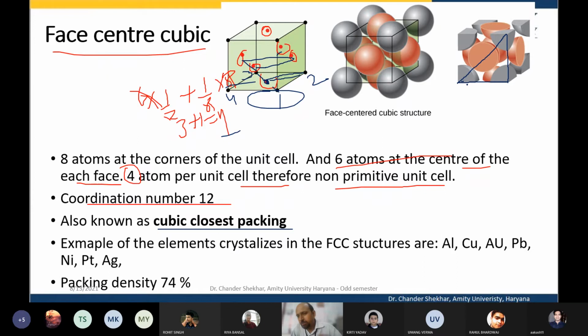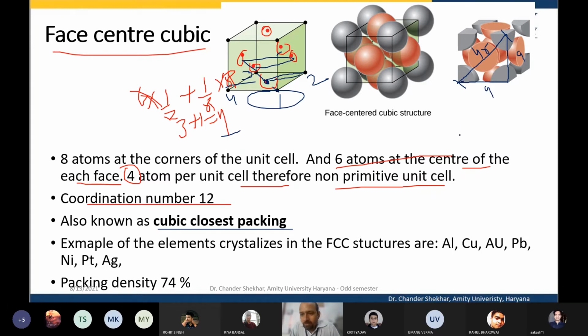These atoms are in contact through the center, and suppose this side of the unit cell is 4r, where r is the radius of the atom, and this side is a.